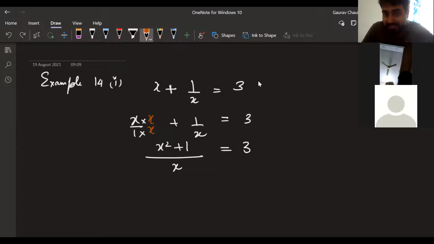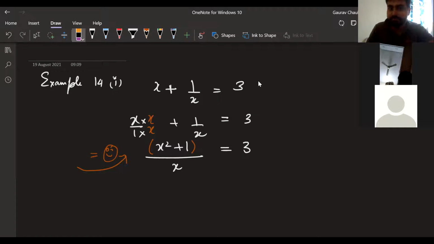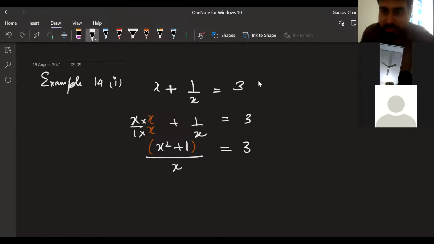But right now, in this second step, we have reached a place where there is one numerator. Think of this as 5 by 7 is equal to 3. Think of this as dabba by flower is equal to some smiley. Now I can take this flower to this side, it will become multiplication. Very simple. Everyone getting this, Dilruba?